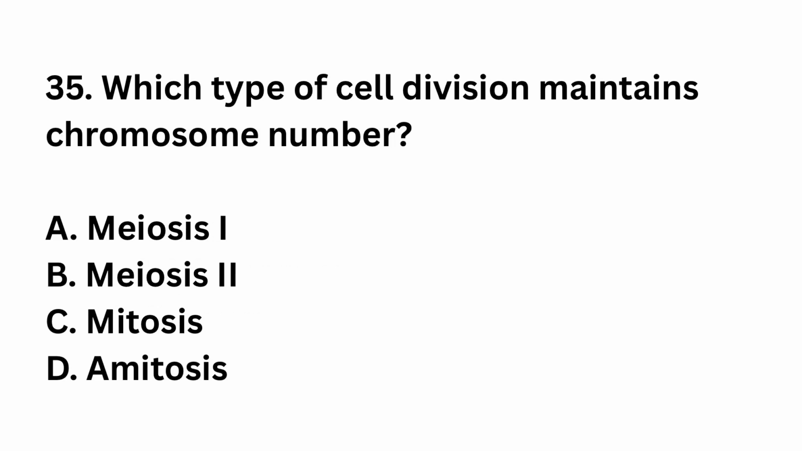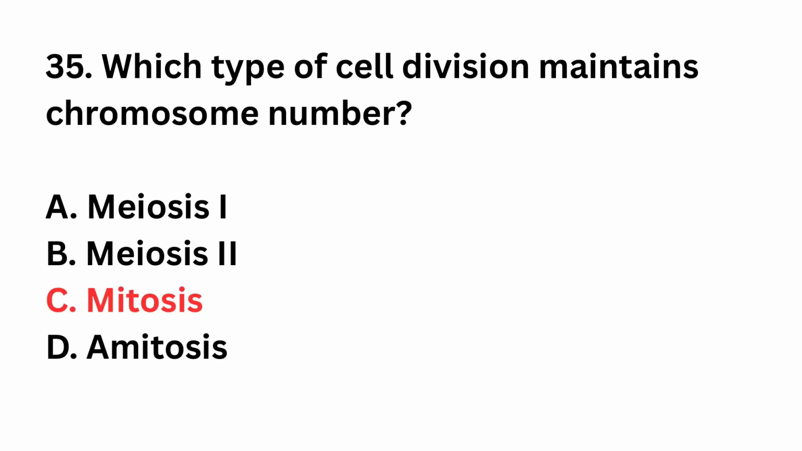Question number 35. Which type of cell division maintains chromosome number? Meiosis 1, meiosis 2, mitosis, amitosis. The right answer is option C, mitosis. Mitosis produces identical daughter cells.